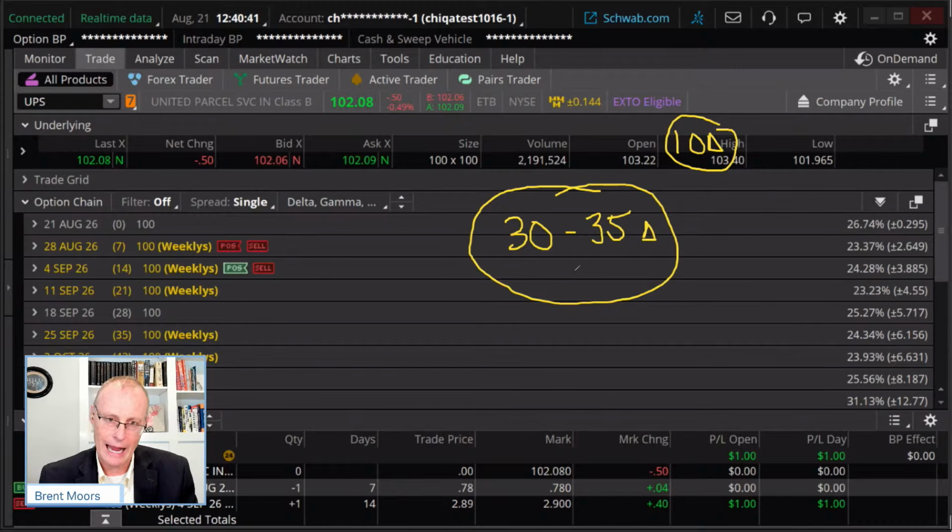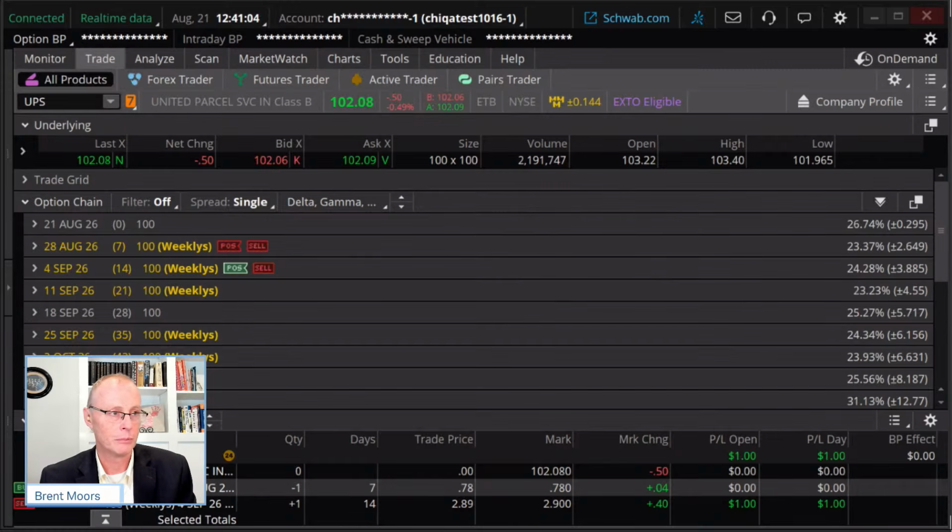When you're rolling out, whether it's this diagonal spread or maybe a short put that you're rolling, and it's gone maybe for you or against you, you're resetting the trade as if it were a new trade. We're going back to that delta. That would be the main consideration I would see on that. So that would be my answer on that one there, okay?